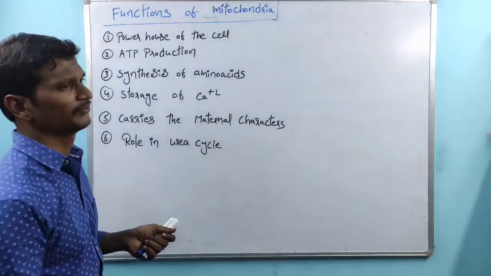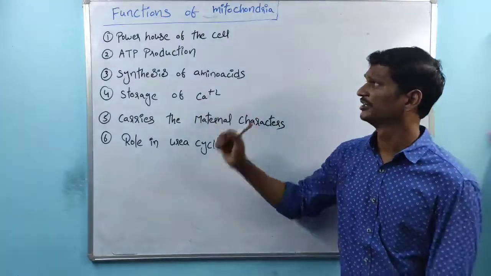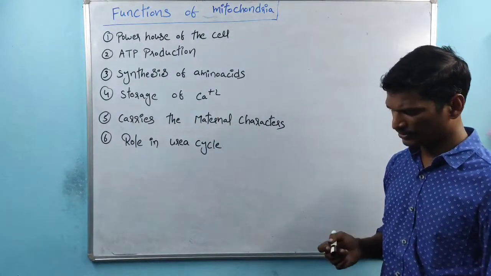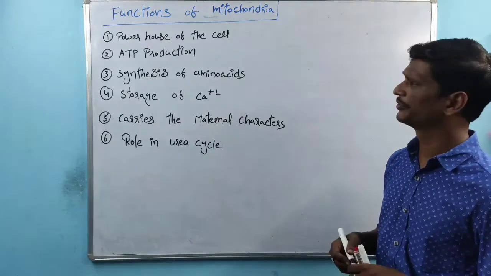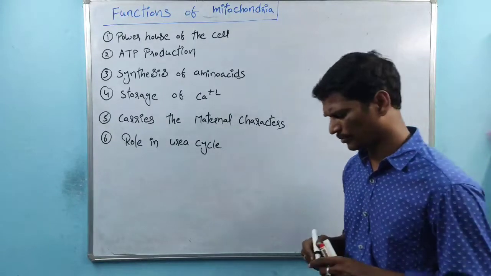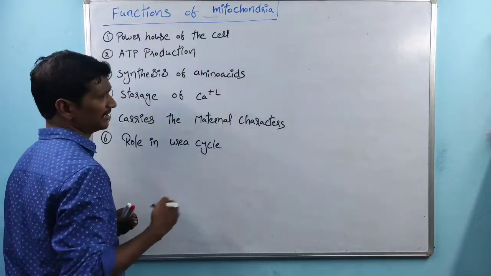Coming to the next one, the functions of mitochondria. In that case, the very first function is the powerhouse of the cell. We know why mitochondria is called the powerhouse of the cell, because it produces the energy, right? ATP production. We have to know how mitochondria have the capacity to produce the ATP.